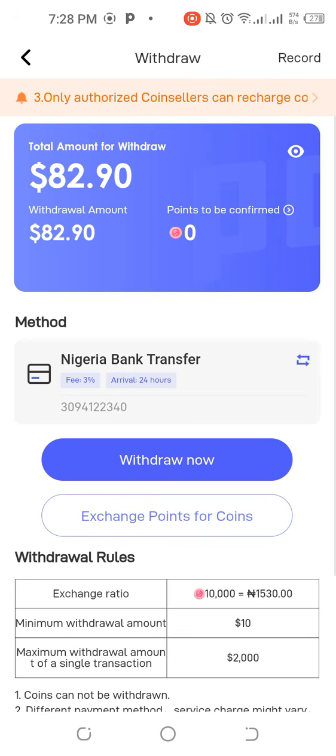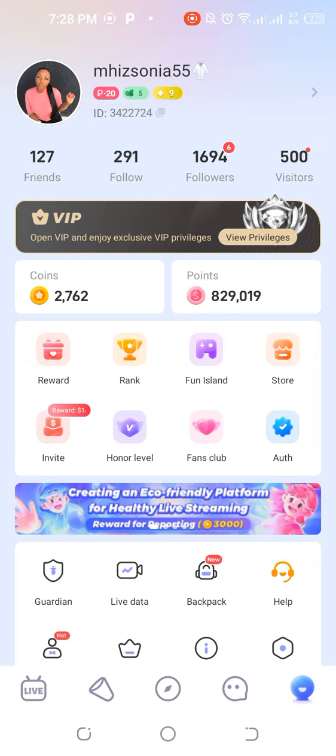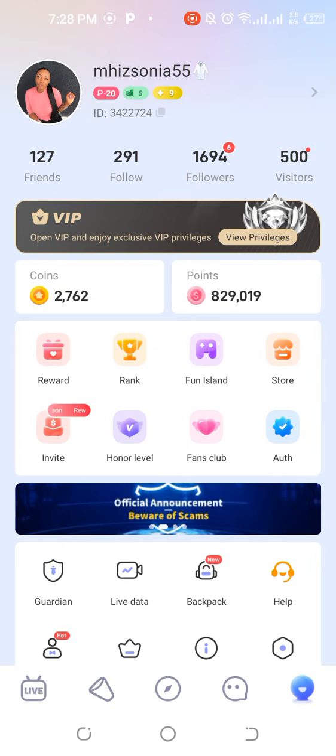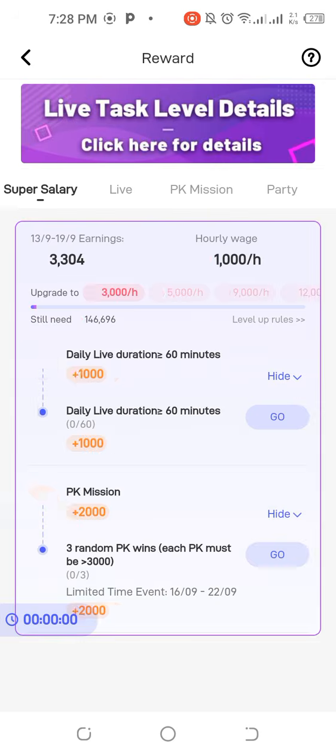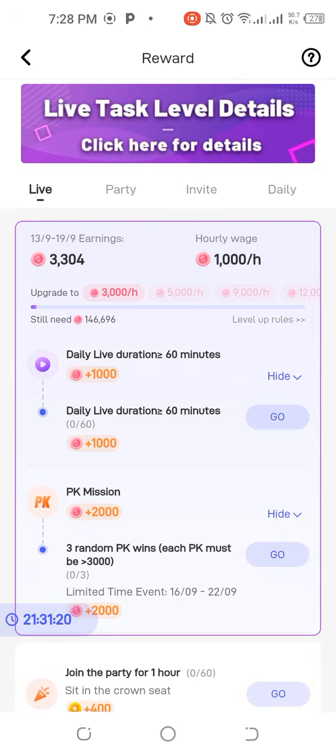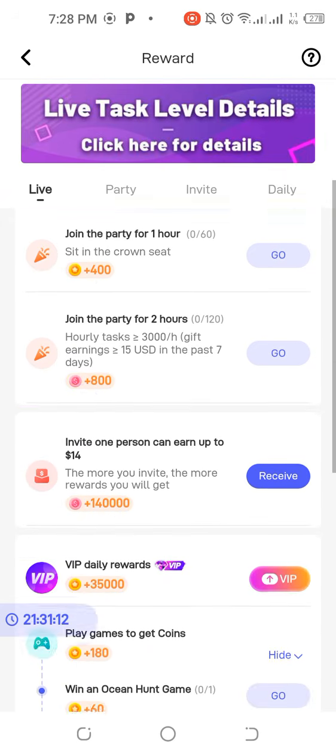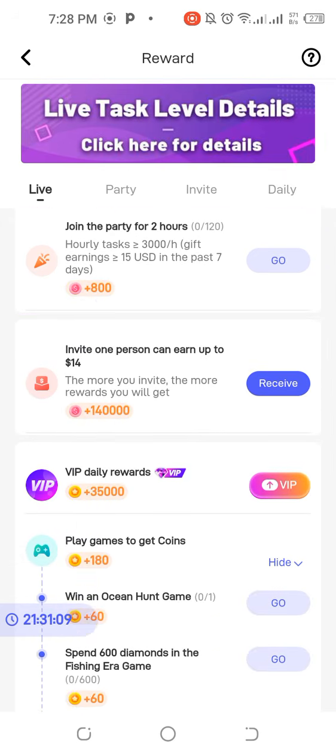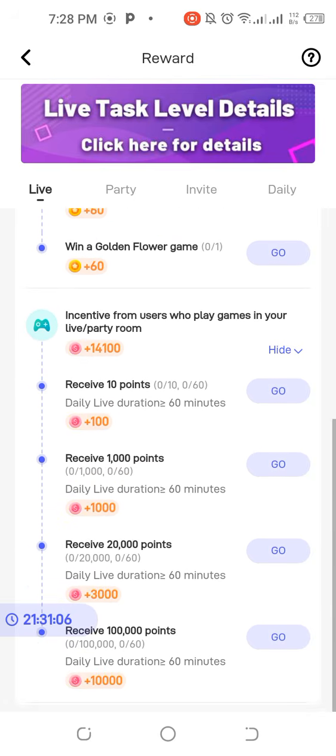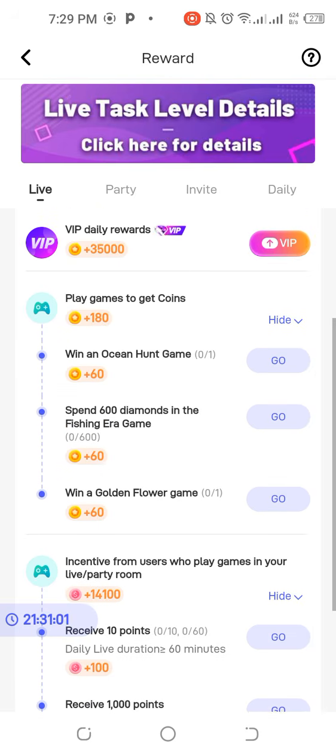Okay, so the first thing you need to do as a beginner on Poppo is to do what? Is to do your live stream task. First, before I go to your live stream task, I'm going to show you where you are supposed to be collecting all your rewards. You see this reward button here? These are all the places where every reward that you've done in the day is going to be accumulated. The ones you've not done, you will also be notified that you've not done them. You can see that these are my today rewards. I did not do them for the sake of this video. You can also see my invite reward that I was supposed to receive and the rest of that. So for every reward that you get to perform, these are the places you're going to be receiving your coins from.